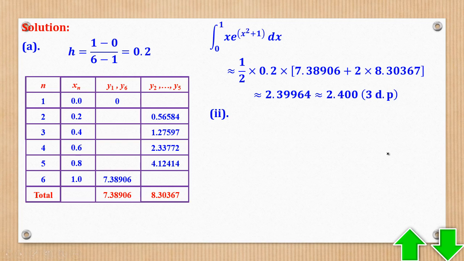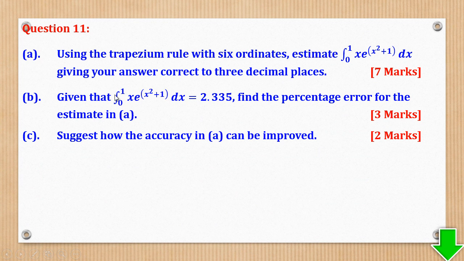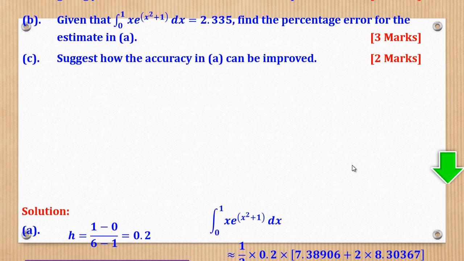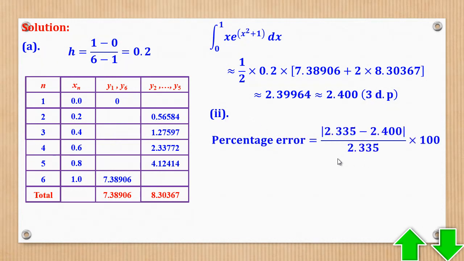Then Roman 2. Given that this is equal to this, find the percentage error for the estimate in part A. So this is the exact value, and remember percentage error will be exact minus approximate, everything divided by the exact, times 100.